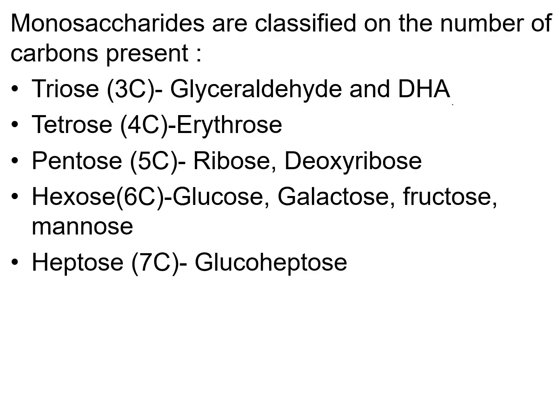Monosaccharides are further classified based on the number of carbons present. They're classified as triose, tetrose, pentose, hexose, and heptose. Hexoses, as we have already seen, are glucose, galactose, and fructose. They have 6 carbons, so they are called hexose. Triose has 3 carbons. Examples include glyceraldehyde and DHA. DHA is dihydroxyacetone.